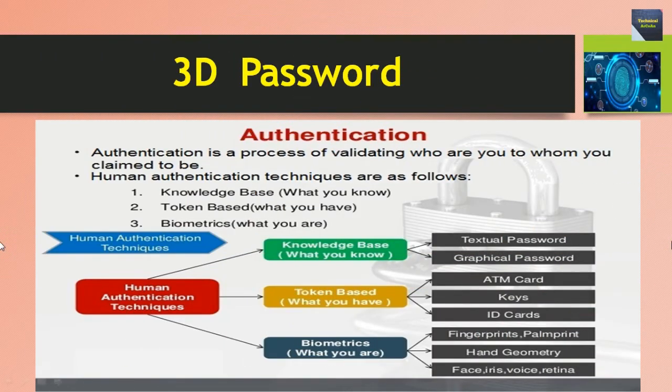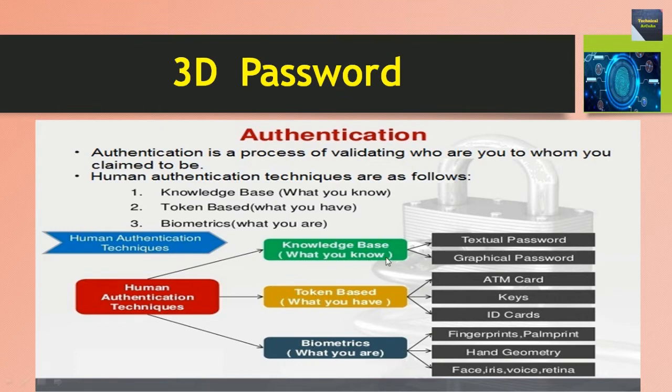Now I talk about the authentication. Authentication is a process of validating who you are, to whom you claim to be, right? Human authentication techniques are as follows. The first one, knowledge based, means what you know. Second one, token based, means what you have. And third one, biometrics, means what you are. So these are the three parts: knowledge based, token based and biometrics.